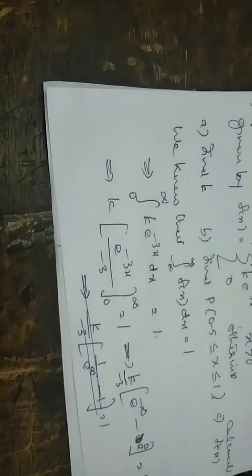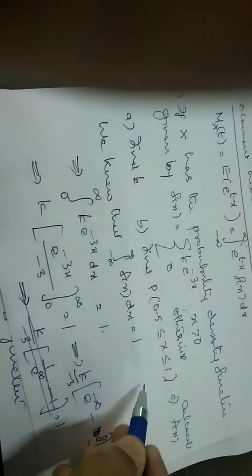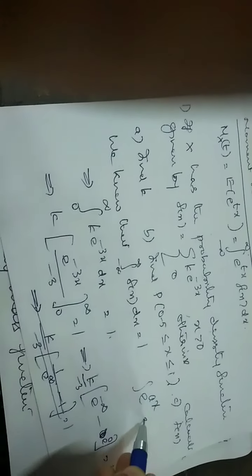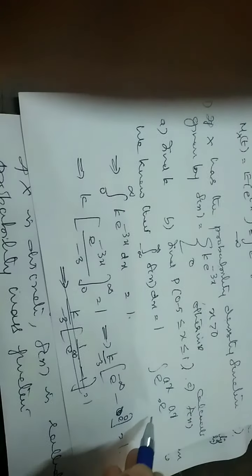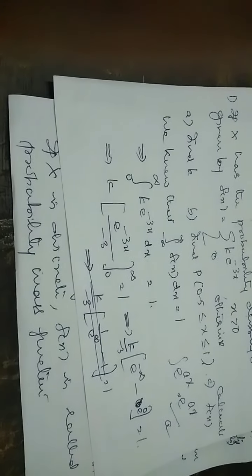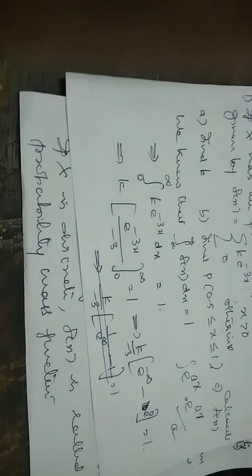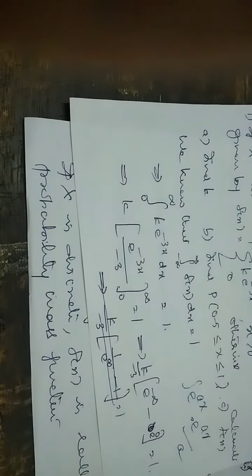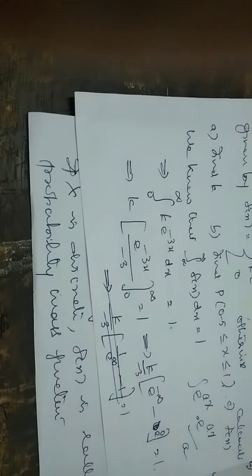And then you integrate. k, you can take it outside as it is a constant, and e raised to minus 3x, and the integration is e raised to minus 3x by minus 3, because integral e raised to ax is e raised to ax divided by a. So using that definition, k e raised to minus 3x by minus 3, integral 0 to infinity. So k by minus 3 we can take it outside. When you put infinity, e raised to minus infinity, that is, minus 3 into x, we substitute infinity. e raised to minus infinity and at 0, e raised to 0 is 1, and that is we get